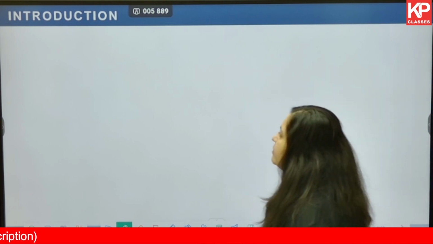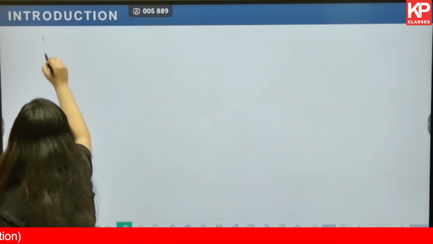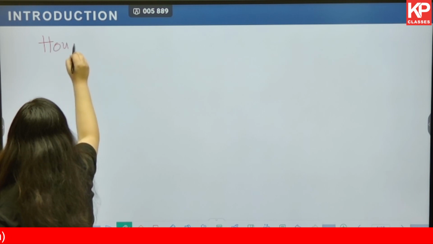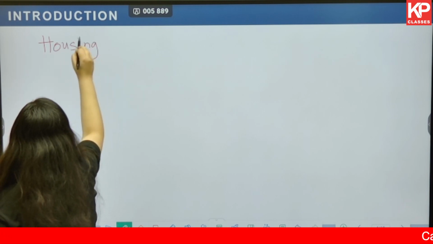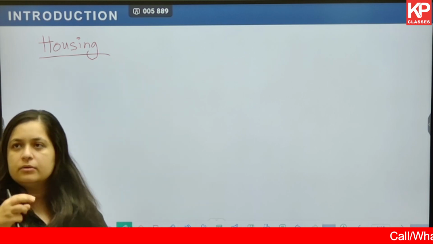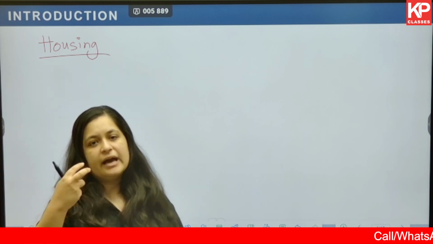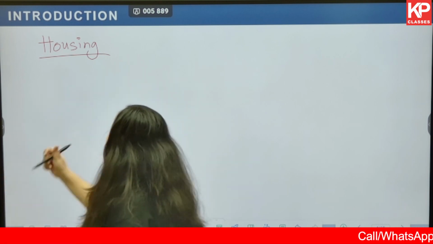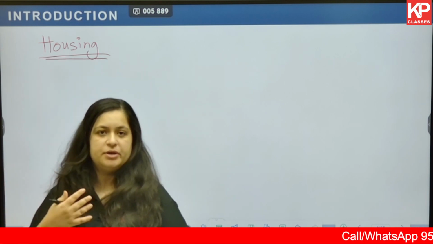Okay. Now, beginning with housing as a sector, what to understand from housing? First of all, how can we judge a particular area based on the housing condition of that particular area?